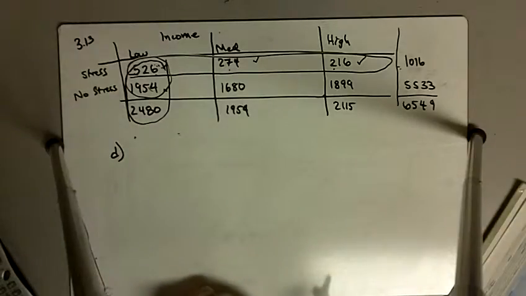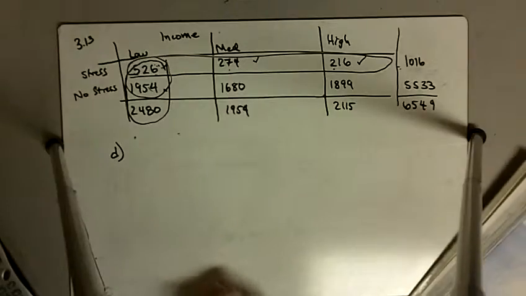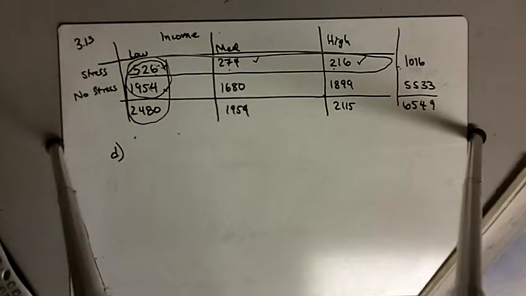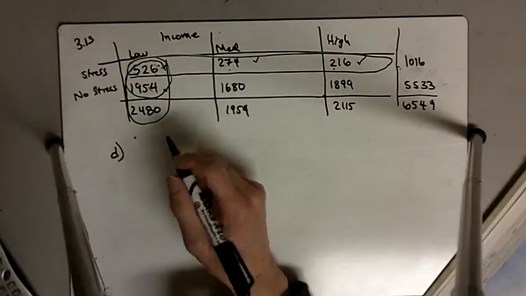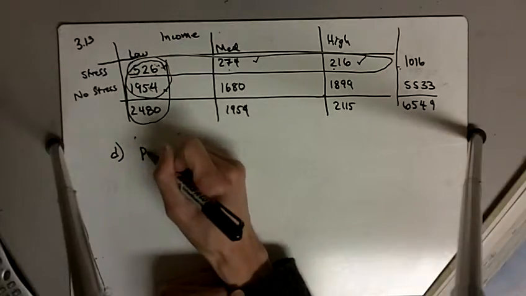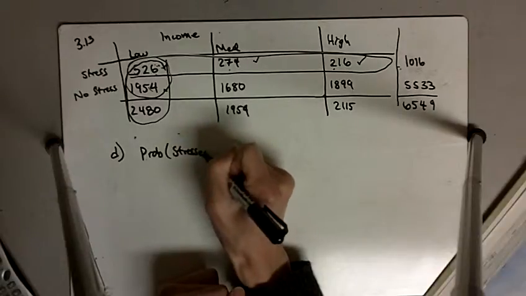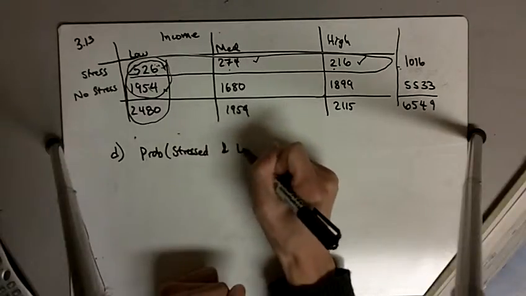And finally, what is the probability that someone in this study either is stressed and has low income? I think that "either" is in there incorrectly, so it's just what is the probability that someone is stressed and has low income.